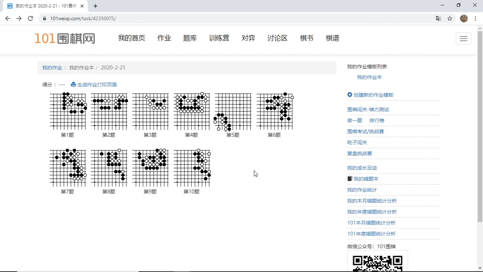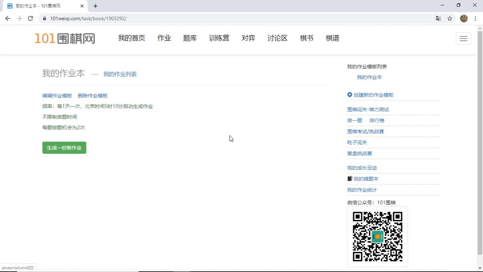This is the default, so I have 10 problems per day, but that's a lot, right? That's too much, probably too overwhelming for you. Well, how do you change that? This is the most difficult part, but if you follow exactly what I do, it's a piece of cake. Go here, so go to this link. I'm clicking on this link. All right, and now you need to click on the first link. This is editing your settings.